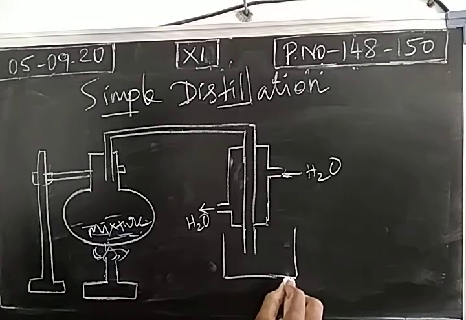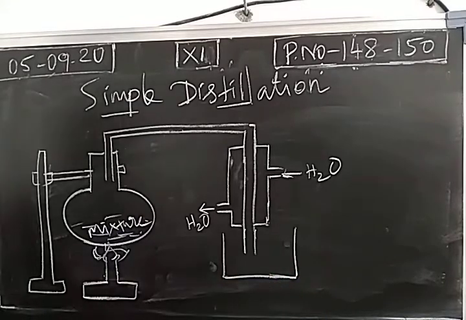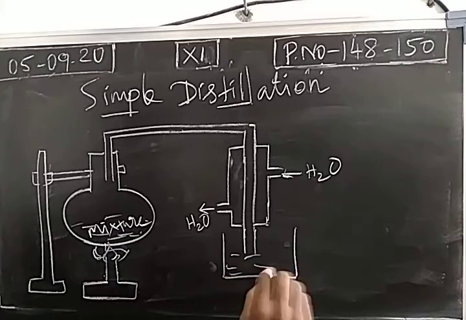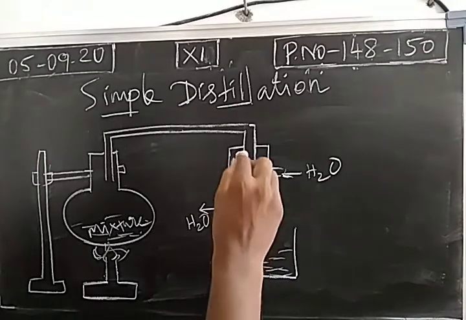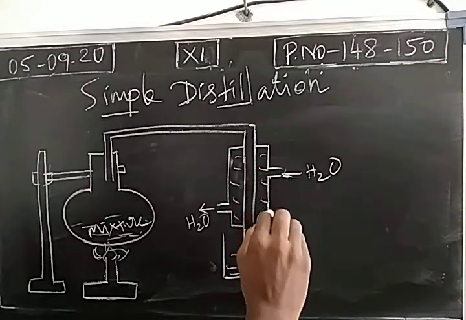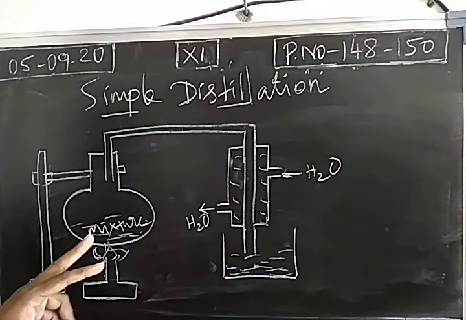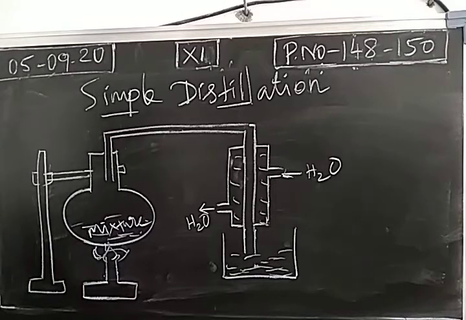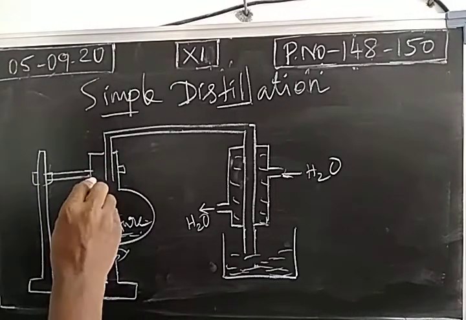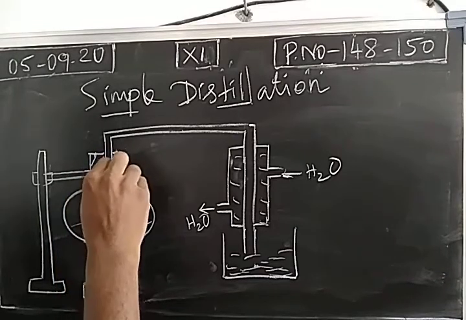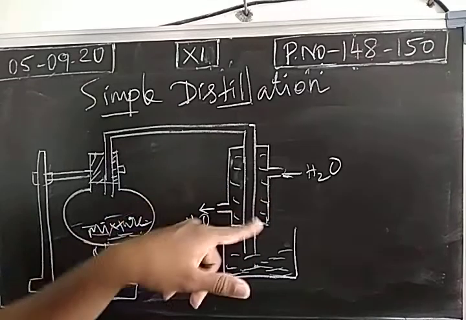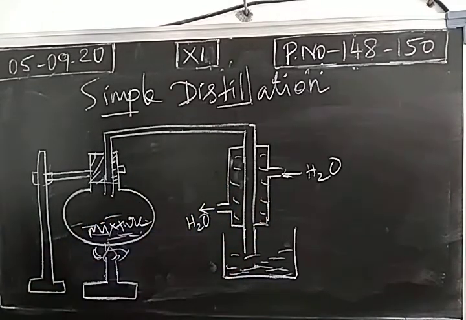So there will be a beaker at the end. The organic mixture will be taken in the round bottom flask, also known as the distillation flask. We have a delivery tube, a water condenser as well as a receiver.